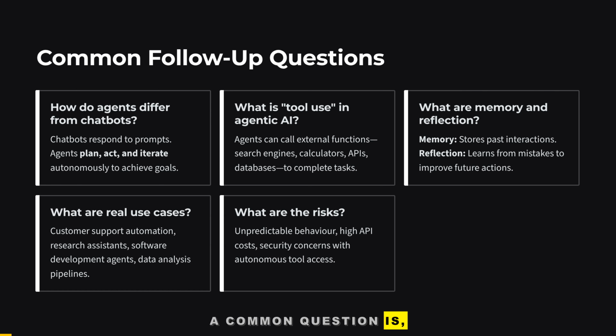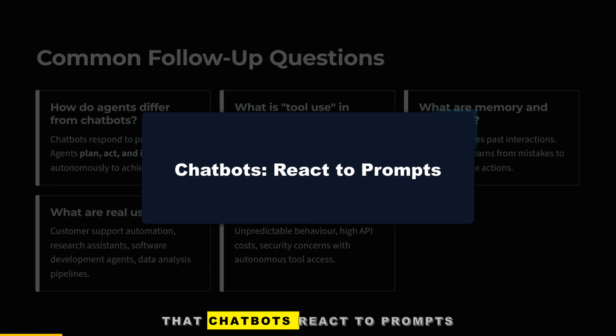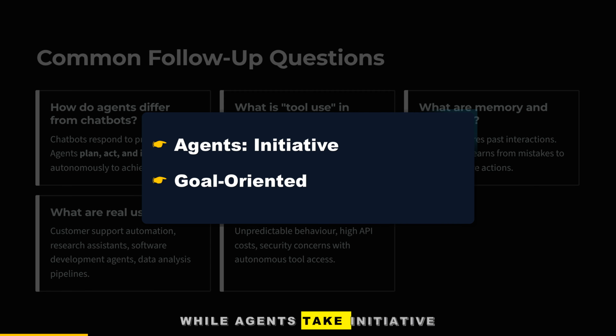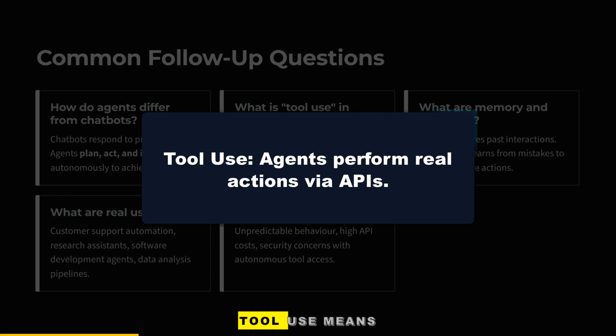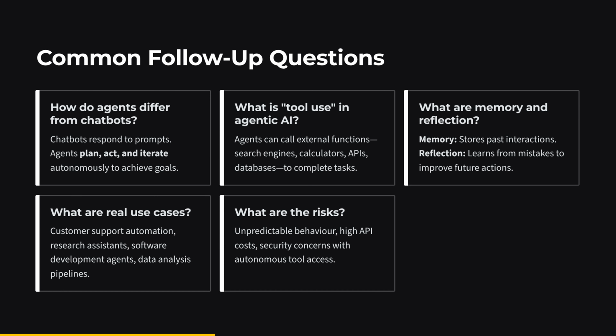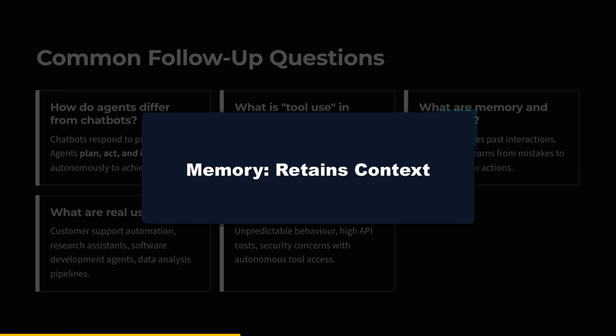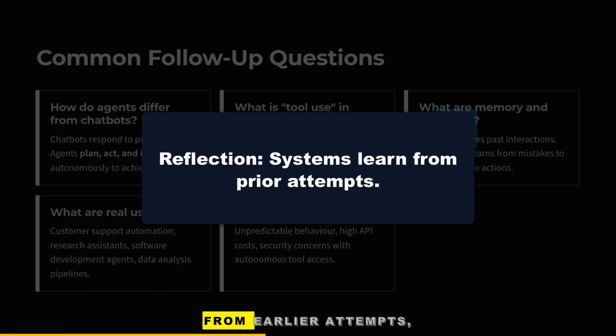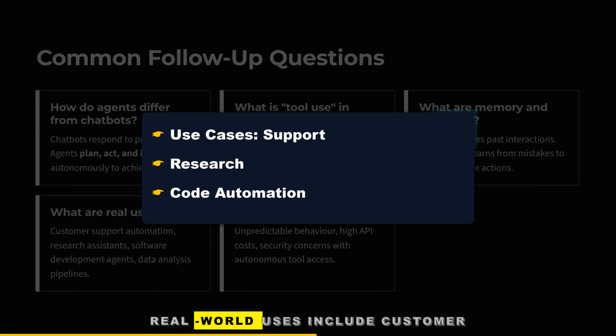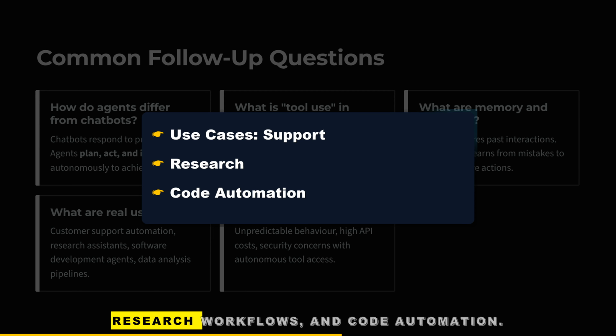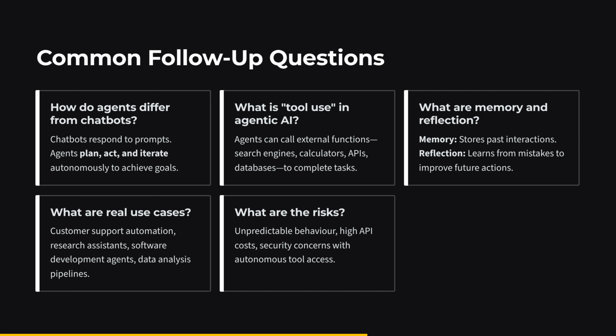A common question is how agents differ from chatbots. The simple answer is that chatbots react to prompts, while agents take initiative and keep working until a goal is met. Tool use means the agent can perform real actions, the way a developer might query an API. Memory helps retain context. Reflection lets the system learn from earlier attempts, like jotting notes after a project. Real-world uses include customer support, research workflows, and code automation.